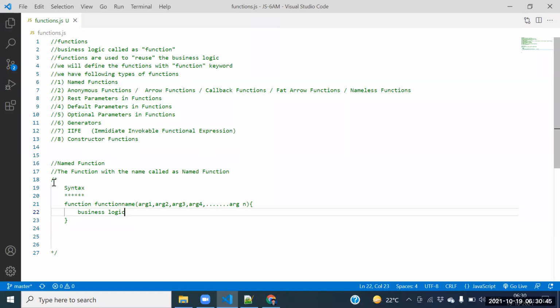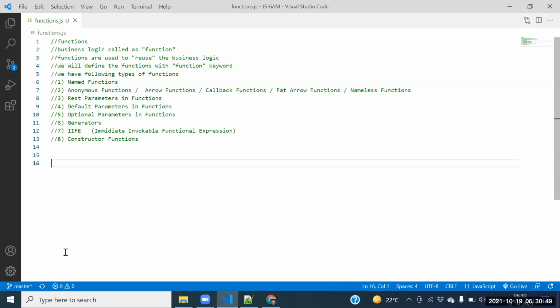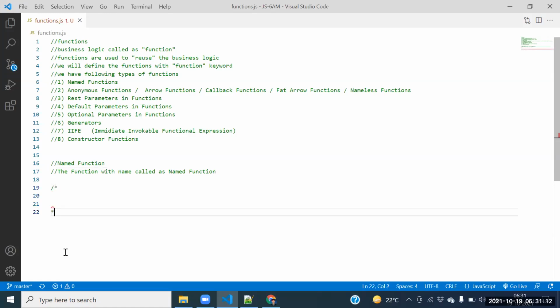Guys, what is the named function? You people need to tell. The function with the name called as named function. Guys, can I go for the syntax? Yes, sir. Let me go for the syntax.